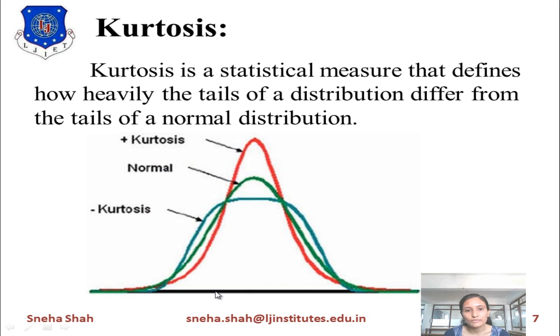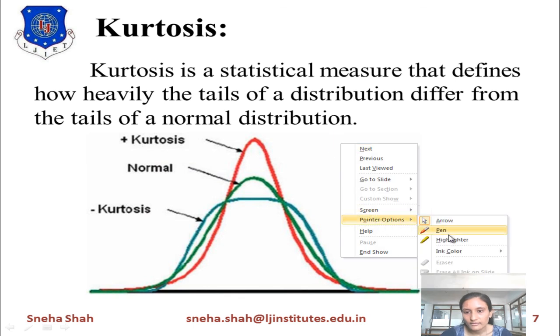From this we can say that if we take the normal value, then in kurtosis the tail will be narrower, and because of that it is considered positive kurtosis. You can see from this graph, this one is the normal distribution. From this normal distribution, if it deviates to narrower, I can draw the graph like this.